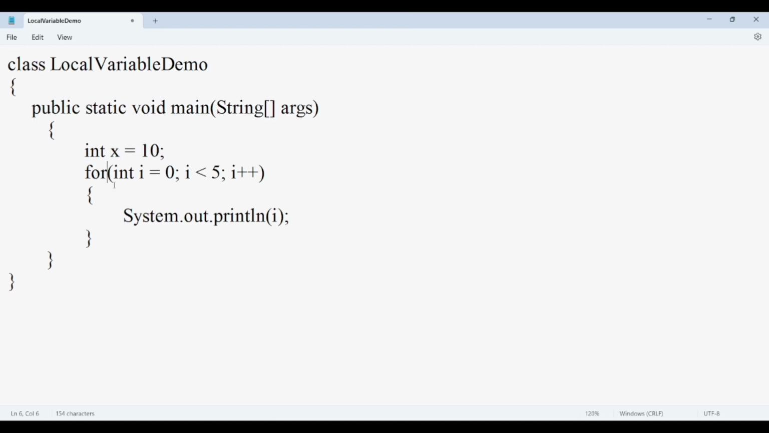Similarly, I am creating another local variable inside this loop, that is int i. So int i is the second local variable, but it is declared inside the loop.